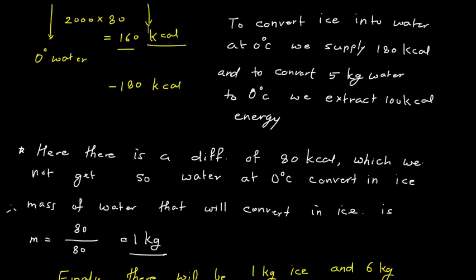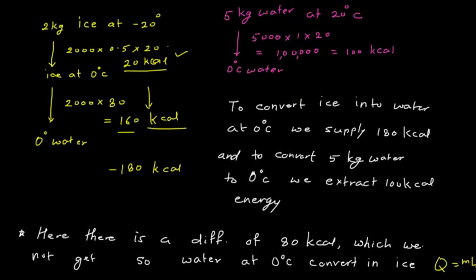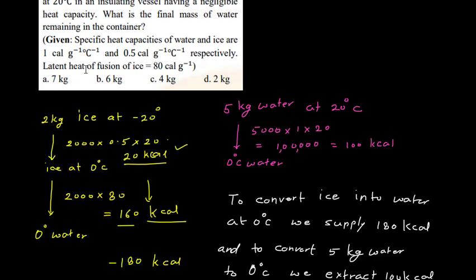Then, for the mass, we know that energy Q is equal to m into L. Therefore m is Q upon L. Q is 80 kilocalorie and L is the latent heat, which is 80 calorie per gram, that is 80 kilocalorie per kilogram.